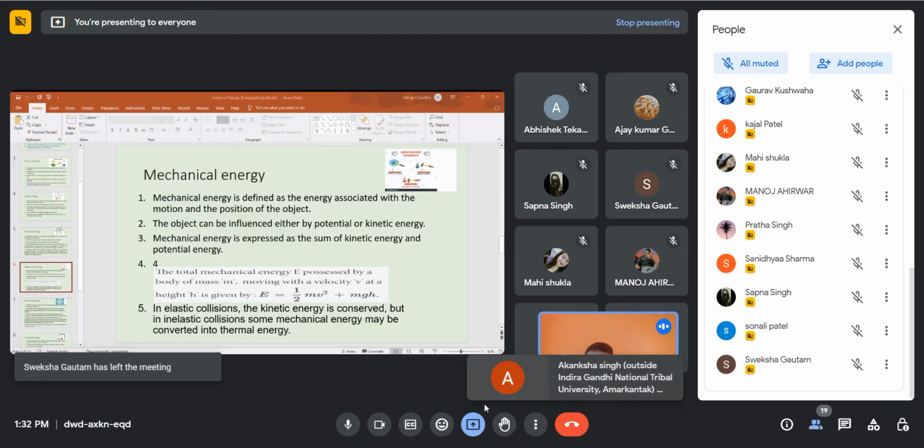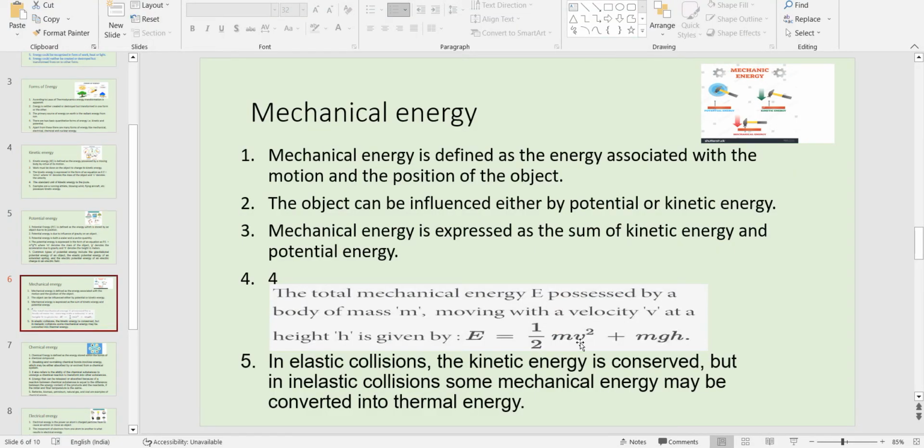So a hammer is being used to nail down the object. In this chart itself, you can see, right? Based on position, it has potential energy, and due to the motion of this hammer, the nail is driven down the plank, and this is the kinetic energy. So both potential and kinetic energy are there, right?